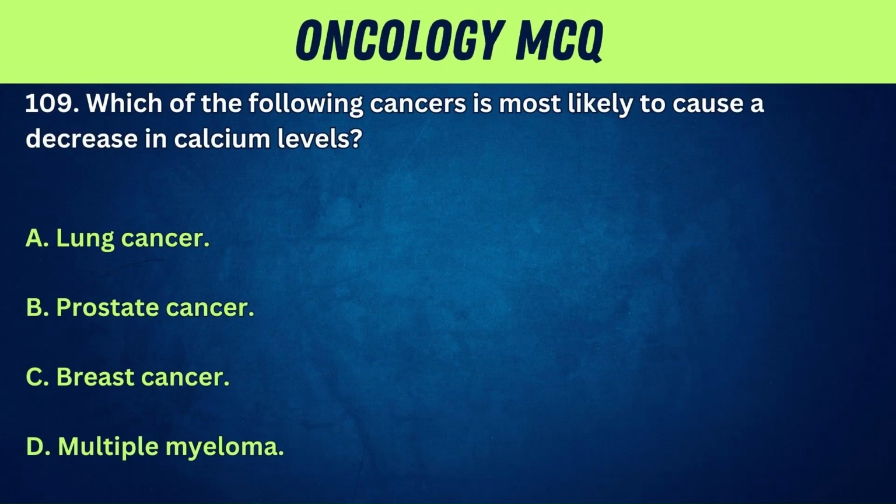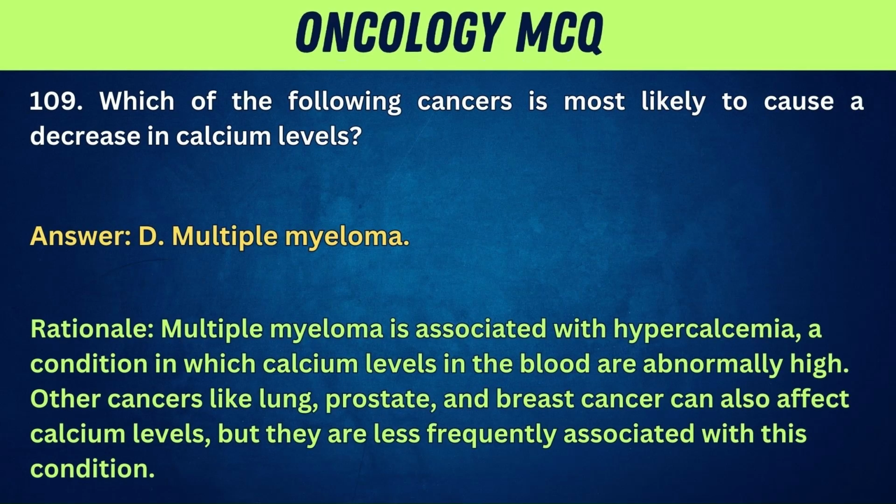109. Which of the following cancers is most likely to cause a decrease in calcium levels? A. Lung cancer. B. Prostate cancer. C. Breast cancer. D. Multiple myeloma. Answer: D. Multiple myeloma. Rationale: multiple myeloma is associated with hypercalcemia, a condition in which calcium levels in the blood are abnormally high. Other cancers like lung, prostate, and breast cancer can also affect calcium levels, but they're less frequently associated with this condition.